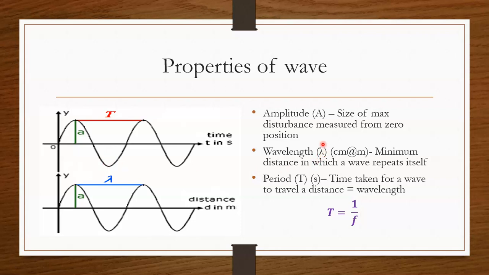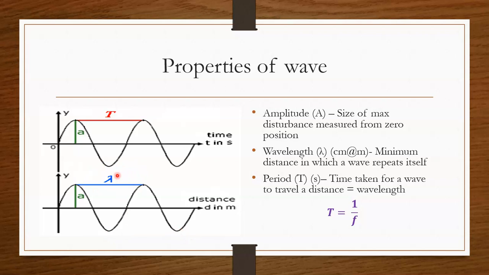The second property is wavelength. We symbolize it as lambda. The SI unit is usually meter, but some books might use centimeter as the unit. Wavelength is the minimum distance in which a wave repeats itself. In this graph, wavelength is positioned between the first maximum point to the next maximum point, or the first minimum point to the next minimum point.